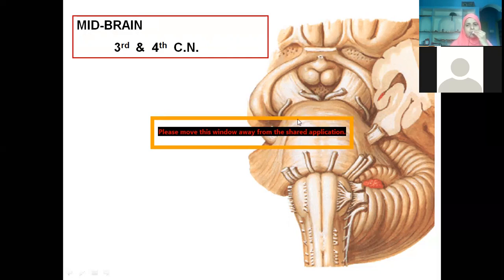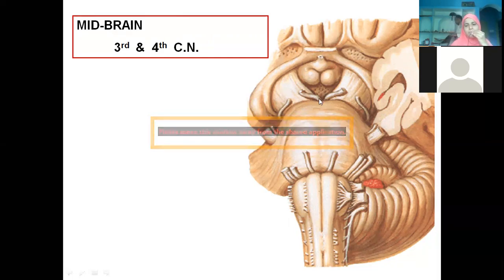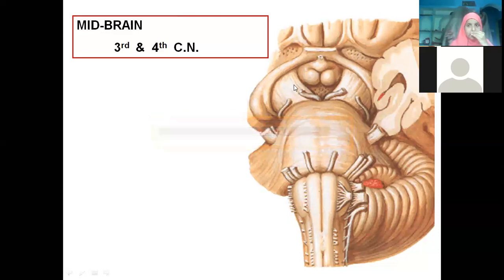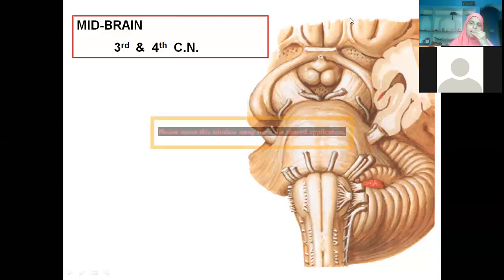This area is the pons, which is generally considered as the bridge. In front of the pons, whatever area we have is the midbrain. In the midbrain, on the ventral aspect, we have the interpeduncular fossa. This is the olfactory tract. It starts as the olfactory bulb, then the olfactory tract.